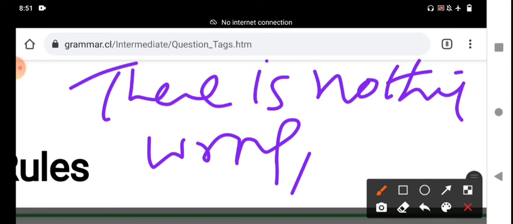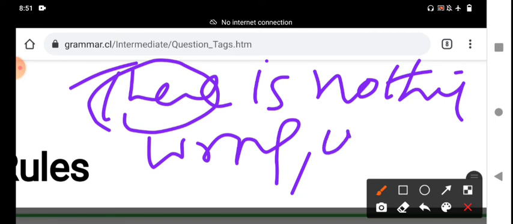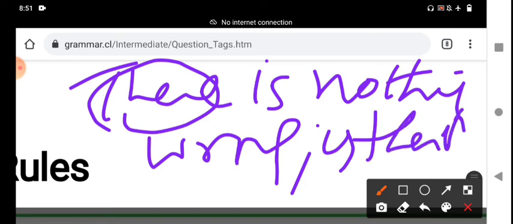What is the tag? The same word there, the introductory word, comes as a pronoun. Is there? Is there is the question tag. The same word is repeated in the question tag.